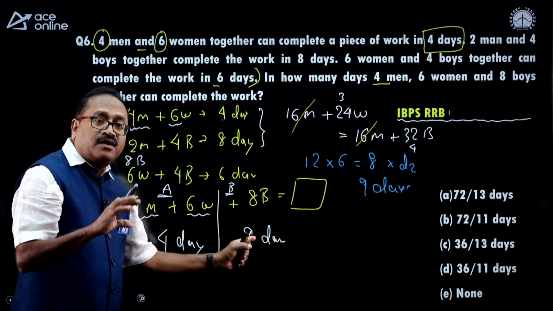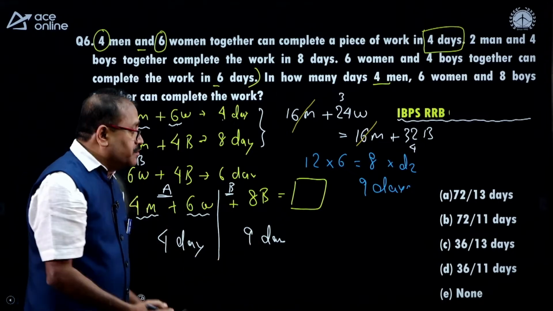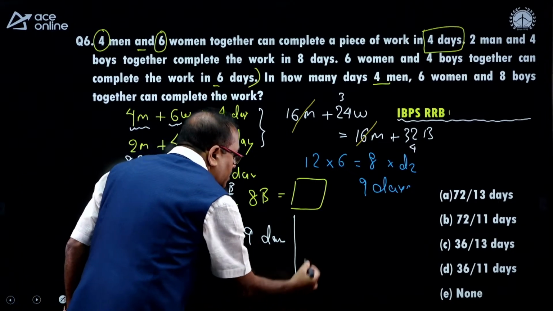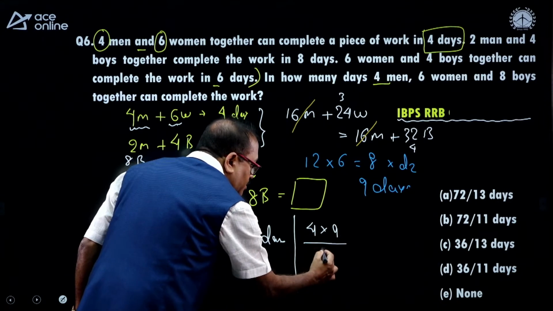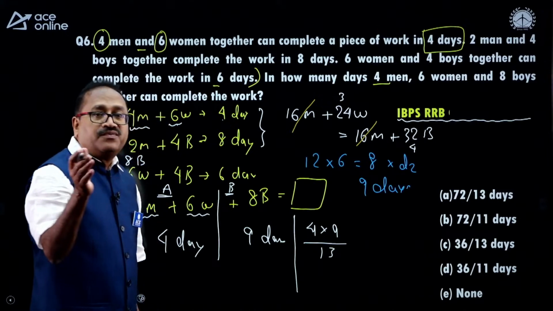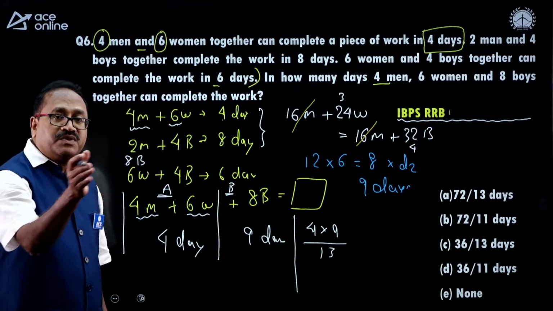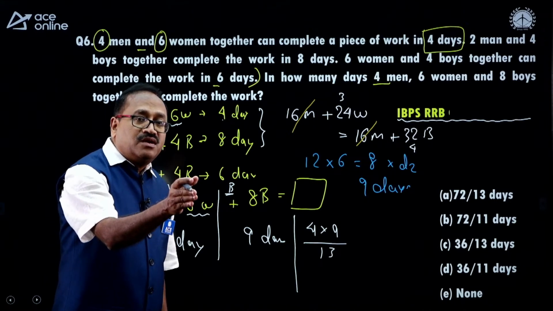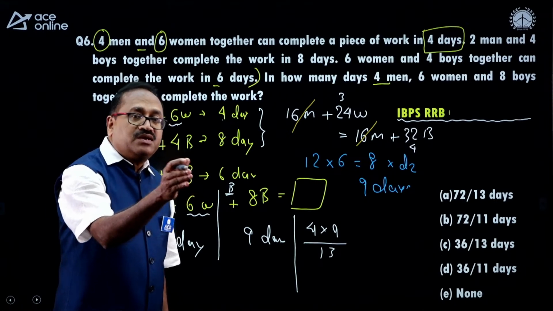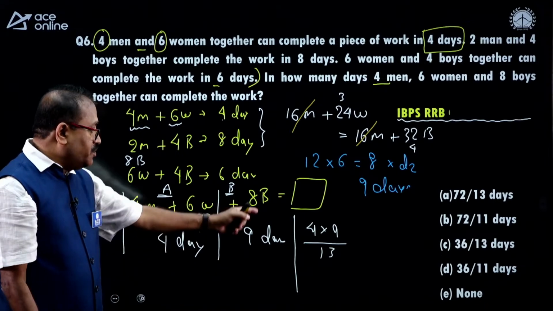4 into 9 by 4 plus 9. So my answer lies over here. 4 into 9 by 4 plus 9. I am simply applying the formula. If A can complete the work in A days, B can complete the work in B days, together they can complete the work in AB by A plus B. I am simply applying that formula here.